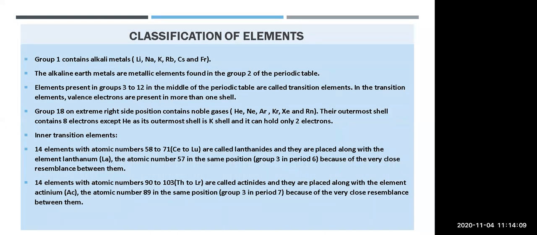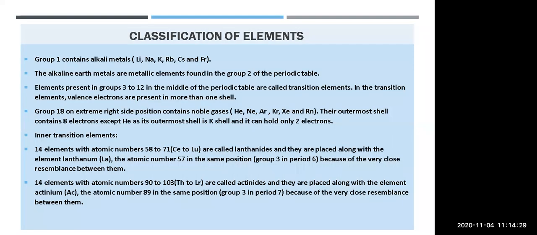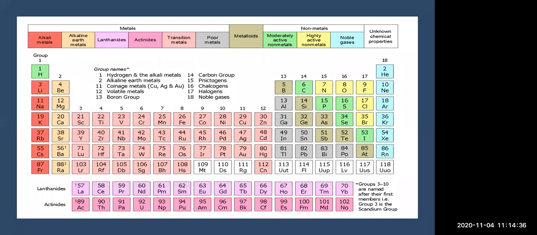The alkaline earth metals are the metallic elements found in group 2 of the periodic table. Here you can see group 2, written above beryllium. So whatever elements are present here are all alkaline earth metals. Then elements present in groups 3 to 12 in the middle of the periodic table are called transition elements. Here you can see from group 3 to 12, these are all the transition metals.